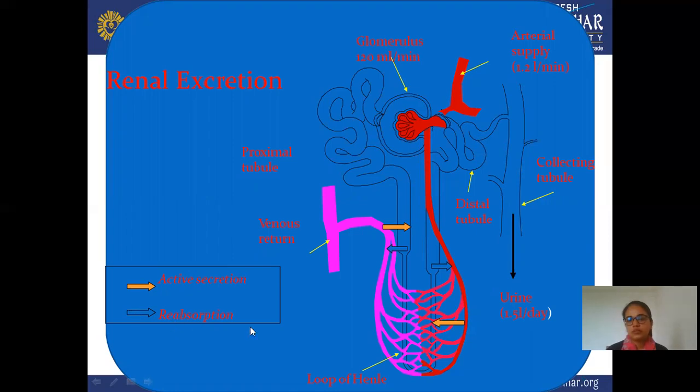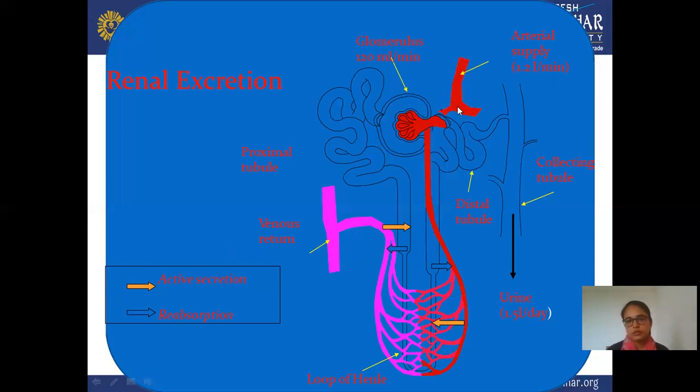These black lines show reabsorption, meaning this amount of the drug does not get excreted, it gets reabsorbed in your body and is still present in your body. This symbol shows active secretion. So from here there is arterial supply, continuous blood supply through this.